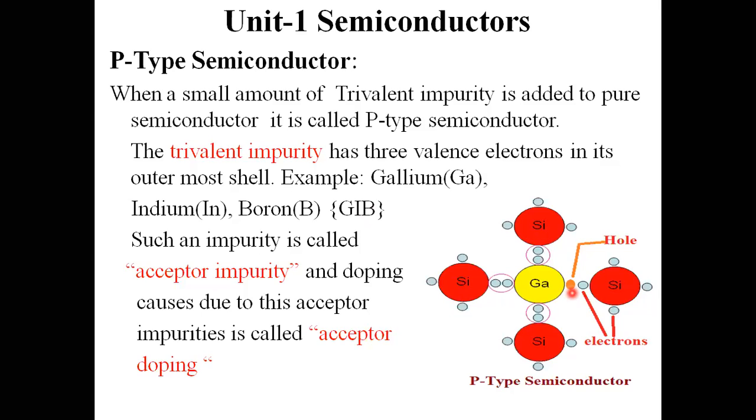That vacant position can be accommodated by another electron, by another charge carrier. It can make some bonding with another atom also.